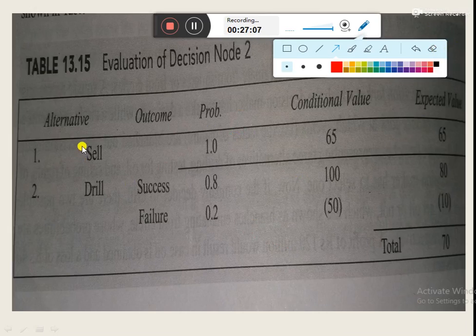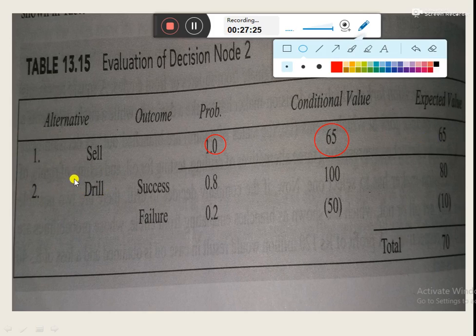At decision node 2, if the company opts for selling, then there is only one outcome with probability 1 and the conditional value is 65 rupees.